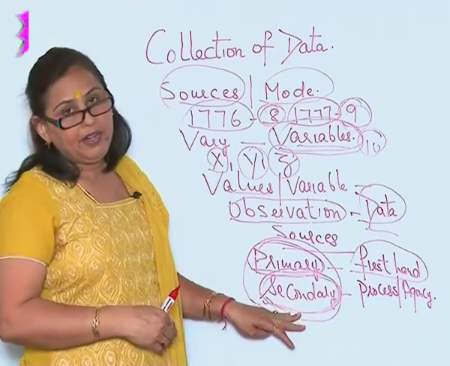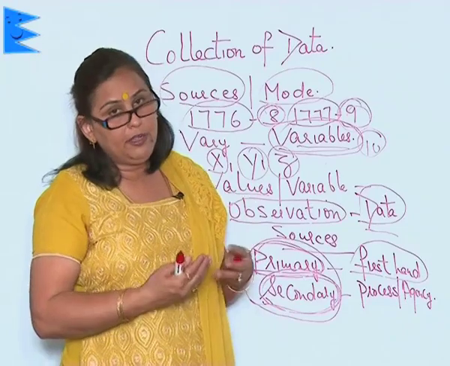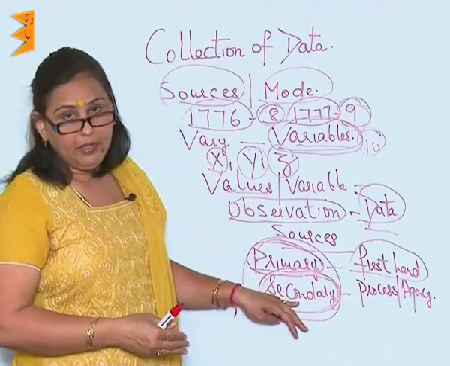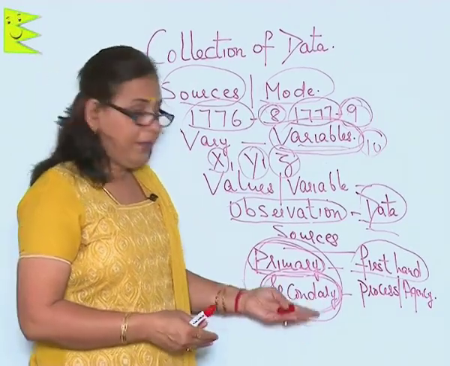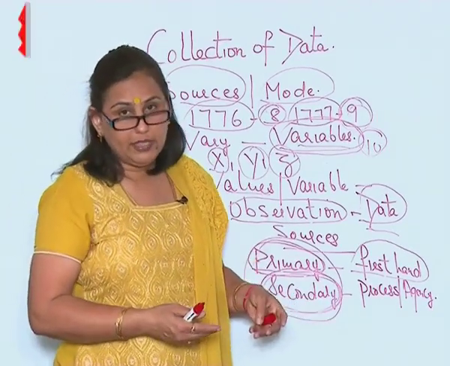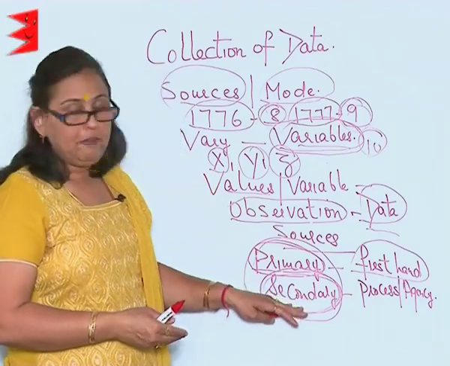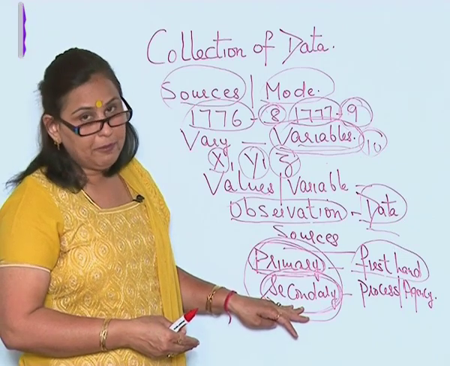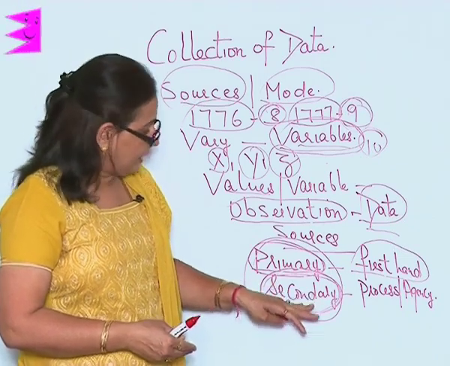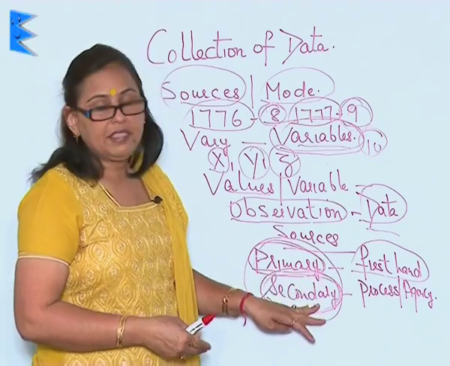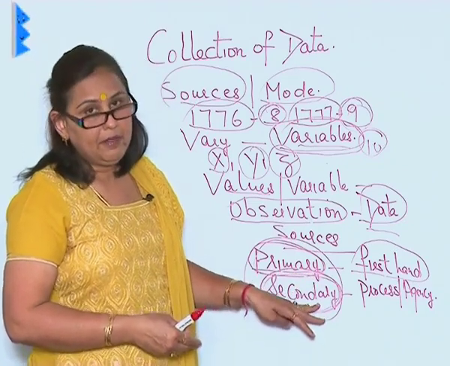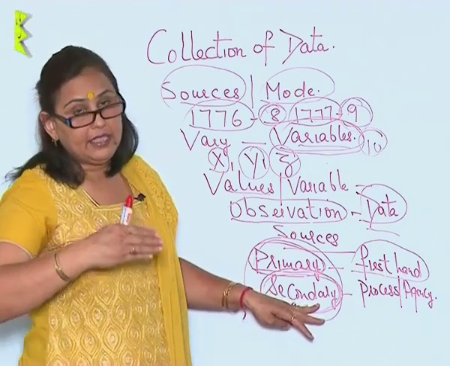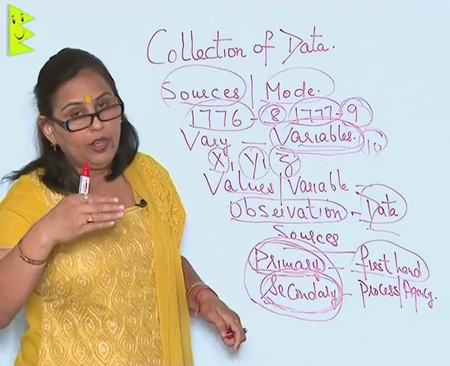Whereas in secondary data, whatever is available to us, we will have to make use of that. So, this data can be reliable or it cannot be. It could be useful to us or not, but we have to make use of this secondary data. Most of the secondary data is available on websites. Thus, it saves our time and money, but it might not be exactly the same information that we are looking for.